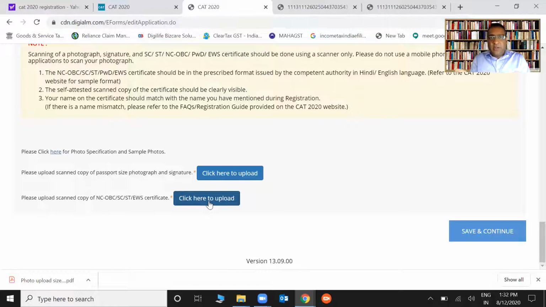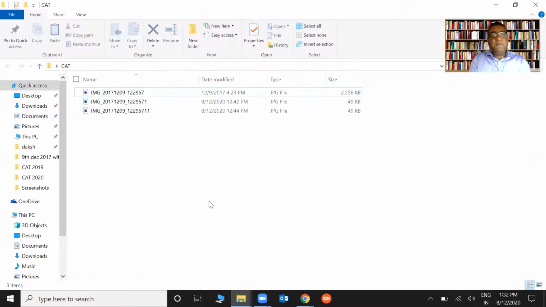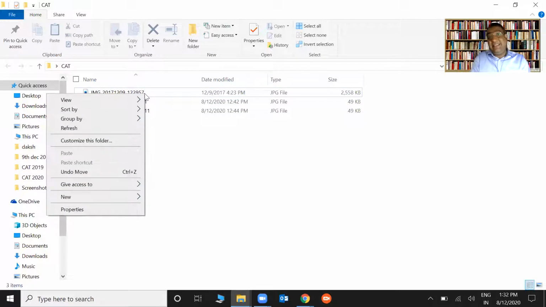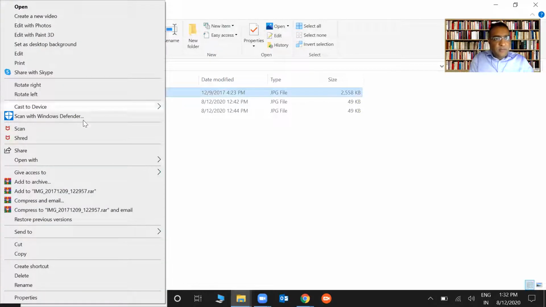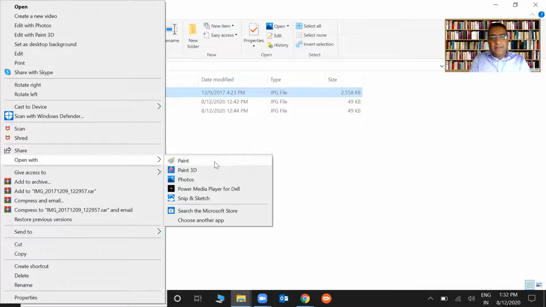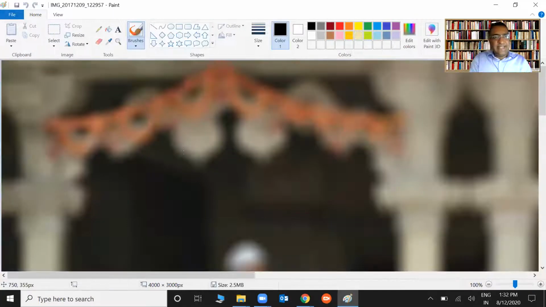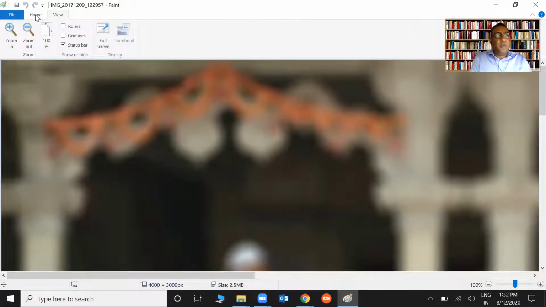Now, before I move forward, let's see how to resize the photograph. So let's say you have taken a photograph. I've already kept a photograph here. Here we go. Now the size of the photograph is almost 2.5 MB. Guys, this is more important than anything else, because so much information you already have in so many other videos. Nobody's talking of this. Let's say I open this photograph. Just follow this process in Paint. Open it in Paint. That's it. So here's the photograph. Normally, since it's a heavy photograph, this is how it will look.